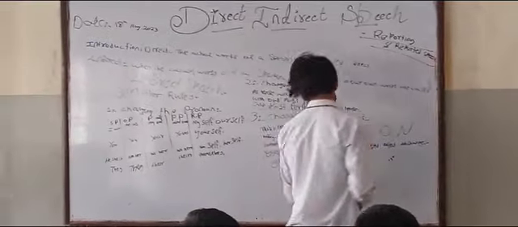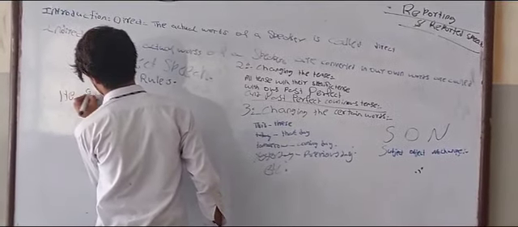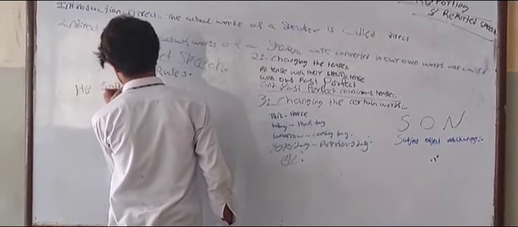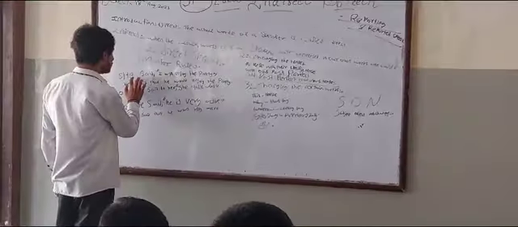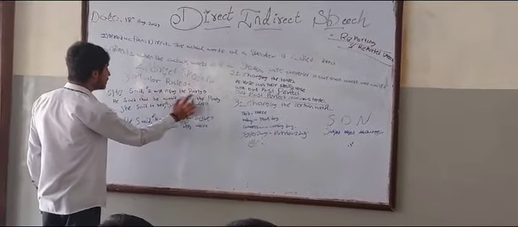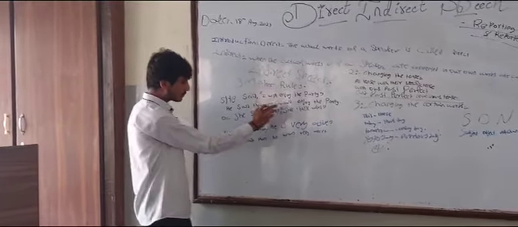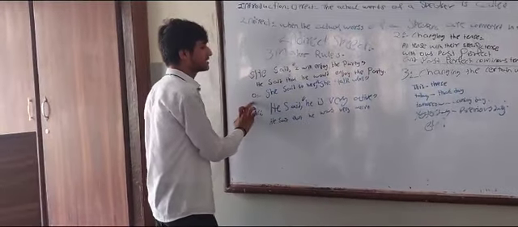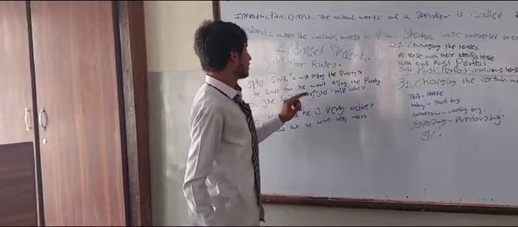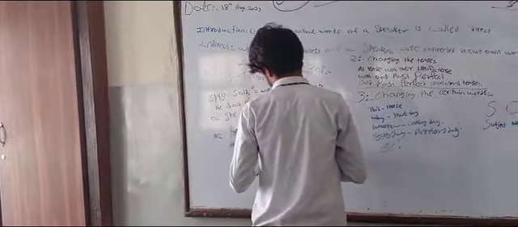Now the sentences of the sun formula. First, subjective: he said, I will enjoy the party. He said that he would enjoy the party. Will changes into would, like in the changing of tense that I have told you. And the objective: she said to her, she talked a lot.